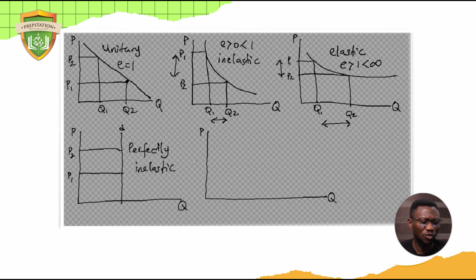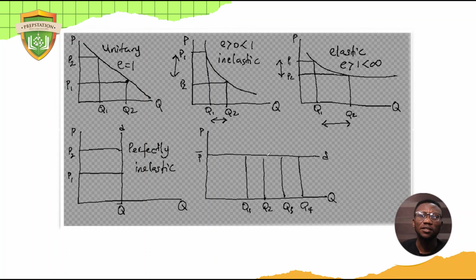Of course, the opposite of this would be perfectly elastic demand, and that's a straight line like this. And this means that price remains the same, price is not changing at all, yet demand is changing in different ways. It might be just 1 or 2 changes, but I just decided to make it 3 or 4. So this is still D, and this is also Q bar. So this is price remaining the same, yet demand changes. This is what we call perfectly elastic demand.